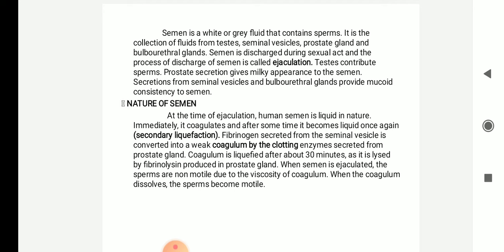When the semen is ejaculated, the sperms are non-motile due to the viscosity of the coagulum. When the coagulum is dissolved, the sperms become motile, meaning movement starts.